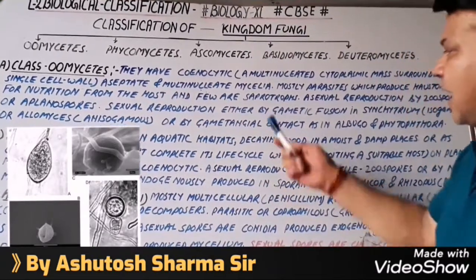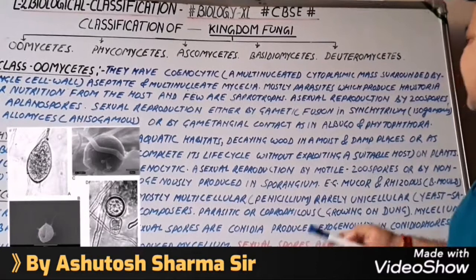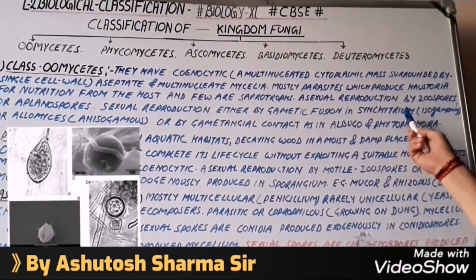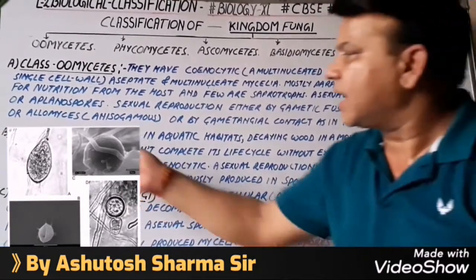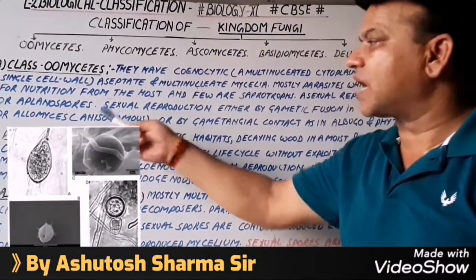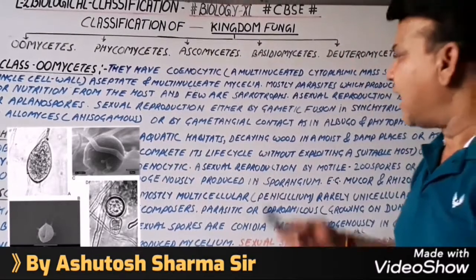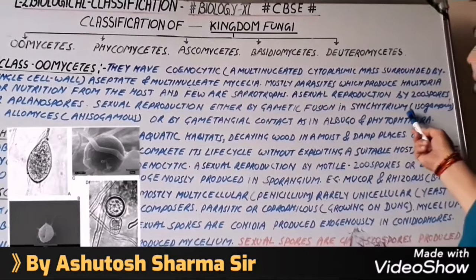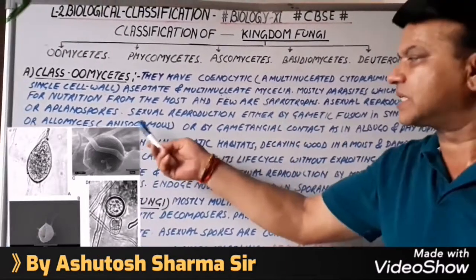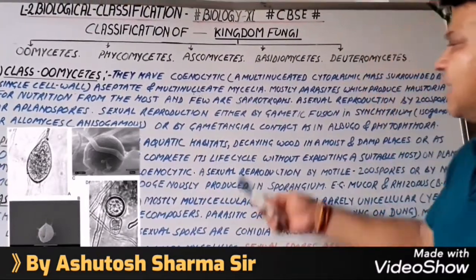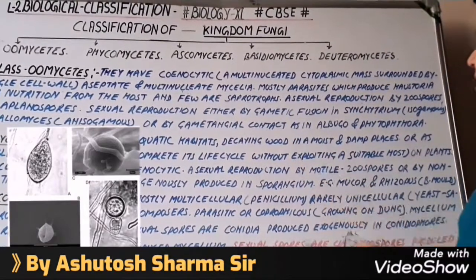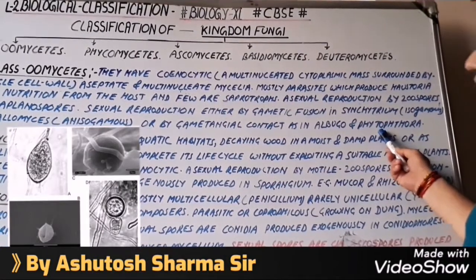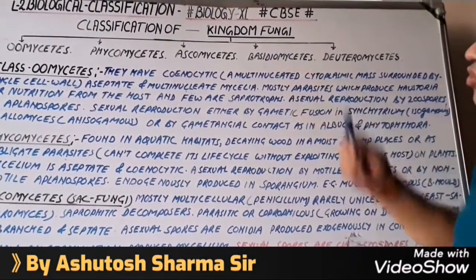Sexual reproduction is either by gametic fusion in syncytium, that is isogamous type of gametes are formed, or as in Allomyces, anisogamous type of gametes are formed. Isogamous means same kind of gametes, morphologically similar. Anisogamous means different kind of gametes. Or by gametangial contact, as in Albugo and Phytophthora, etc. So these are the examples of class Oomycetes.